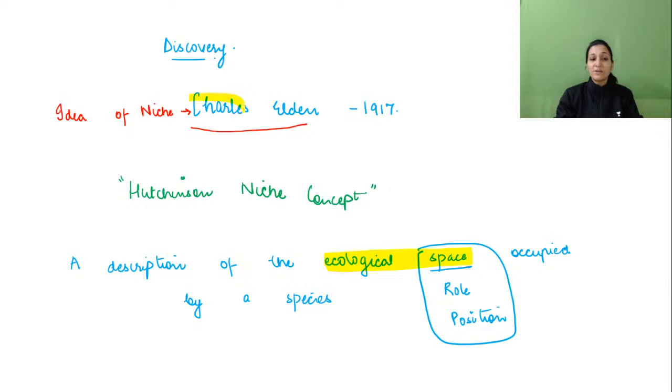So the discovery of the term ecological niche, or the idea or concept of ecological niche, was given by Charles Elton in the year 1970. Then there is another scientist, that is Hutchinson. Hutchinson gave the concept of ecological niche in the light of the space it occupies. Like we are saying that a sparrow and crow cannot live on the same branch of the same tree. They may live on the same tree, but they'll be occupying different branches. So he told about the concept of the ecological space. And now the niche that we consider, the whole idea includes space, role, and position.